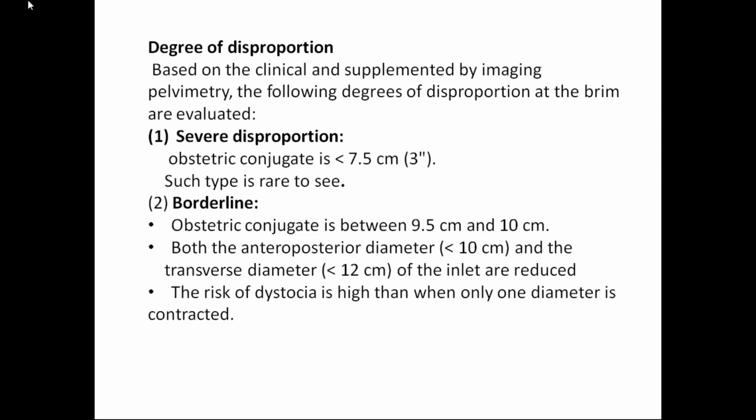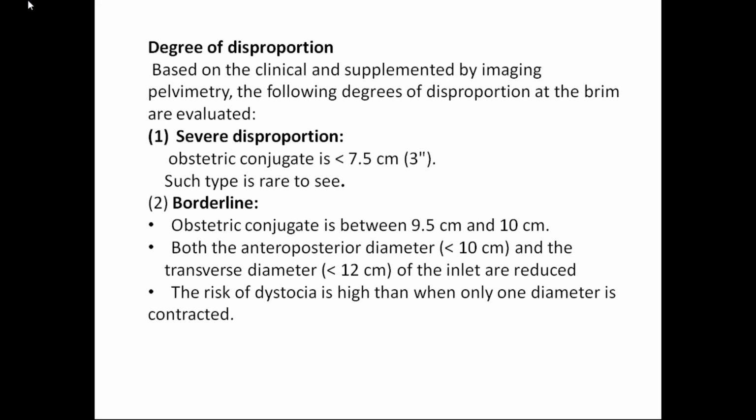So, degree of disproportion. Based on clinical examination and supplemented by imaging pelvimetry, the following degrees of disproportion are evaluated. So, severity depends upon the conjugates. First, we have discussed the clinical examination, right? Here, depending upon the conjugates, the obstetric conjugate, this also you can do by clinical exam. How will you get the obstetric conjugate? When you subtract 2.5 centimeters from the diagonal conjugate, you get the obstetric conjugate.